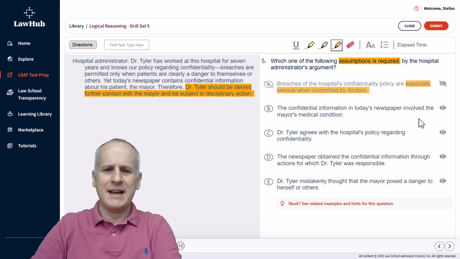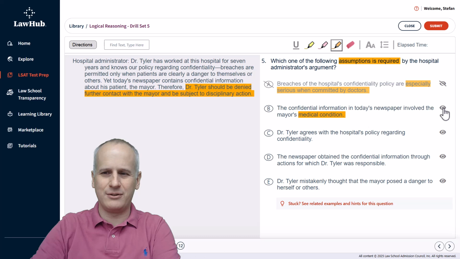Then choice B, the confidential information in today's newspaper involved the mayor's medical condition. Oh, so we're talking about confidential information regarding medicine, and we've got this idea about medical information, but it doesn't actually say medical information is what is being leaked here. It's just confidential information. So the idea of it being medical in nature is actually not necessary to this conclusion at all. It just said confidential information overall about the patient, the mayor. So we can eliminate choice B for introducing this idea that may seem relevant but isn't actually explicitly required by the argument.